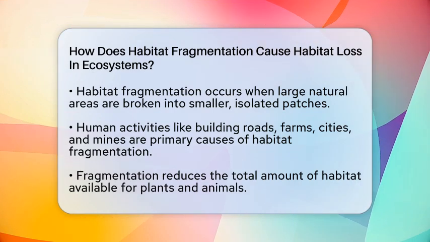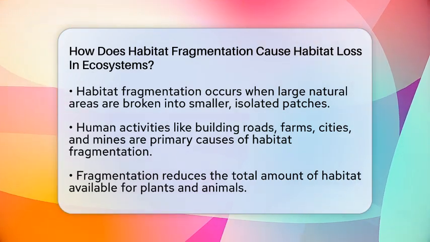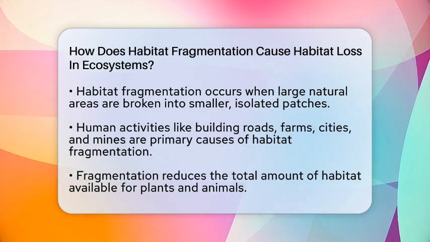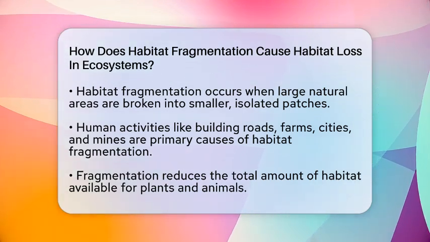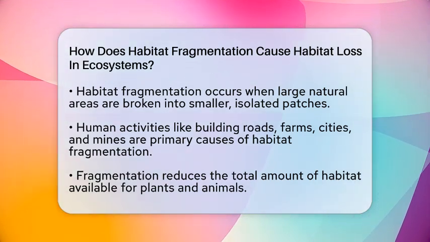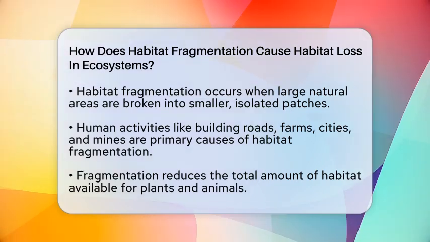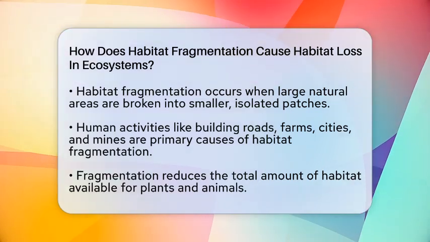This often happens because humans build roads, farms, cities, or mines across natural landscapes. When this occurs, the total amount of habitat available for plants and animals shrinks. But it's not just about less space.